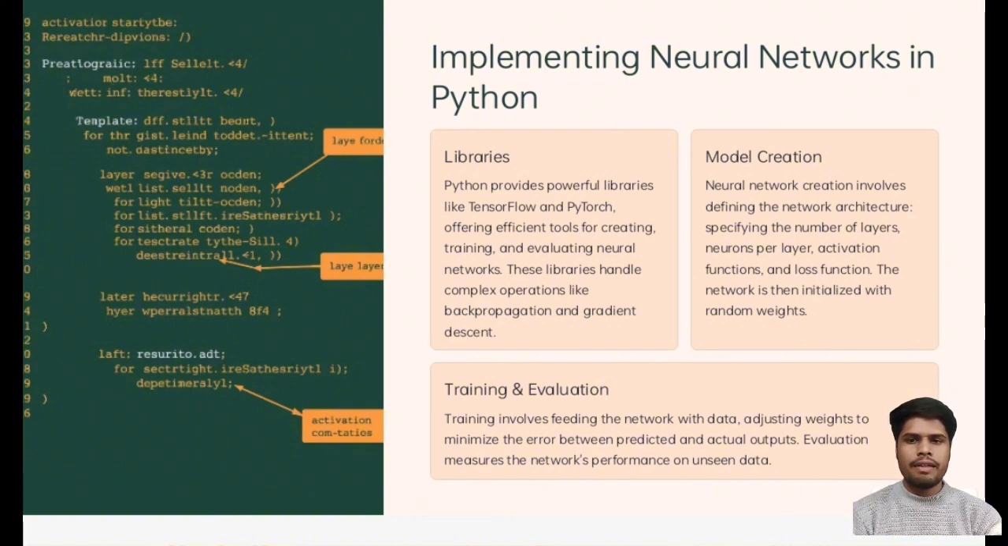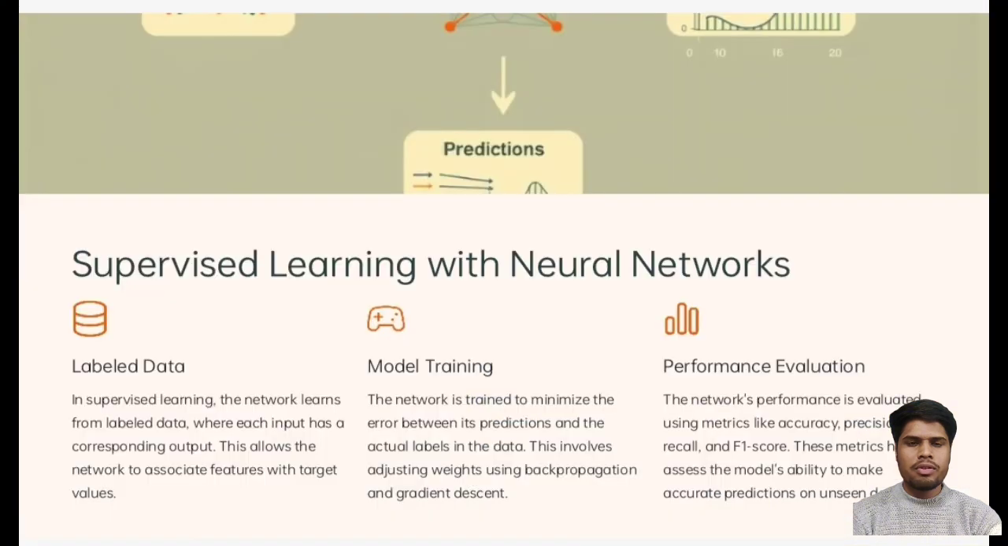So second is model creation. Neural network creation involves defining the network's architecture, specifying the number of layers, neurons per layer, activation functions, and loss function. The network is initialized with random weights. So, go for training and evaluation. Training involves feeding the network with data, adjusting weights to minimize the error between the predicted and actual output. Evaluation measures the network's performance on unseen data.